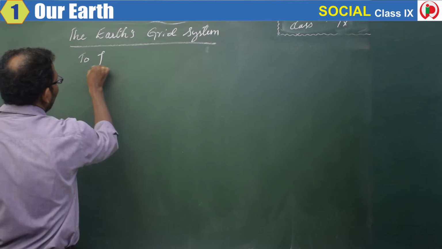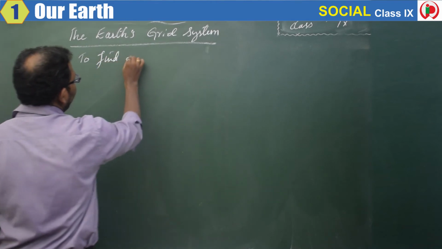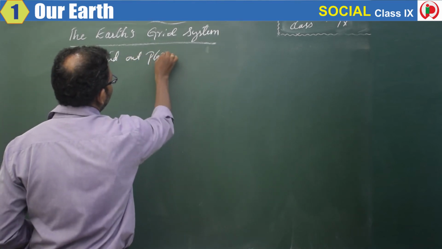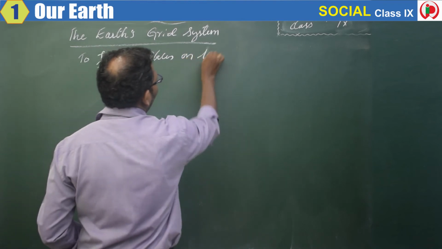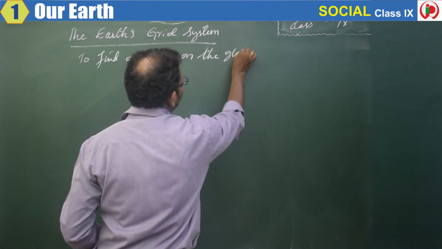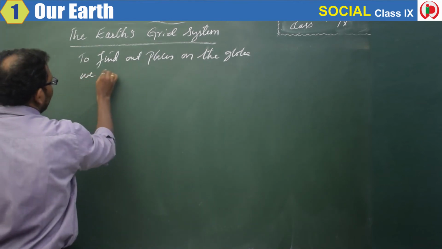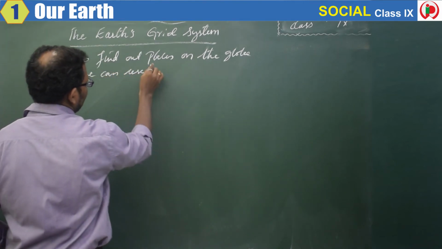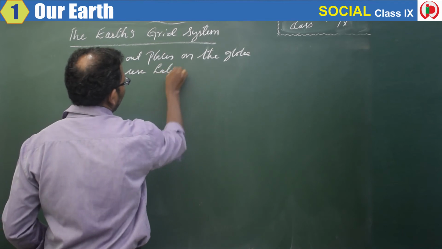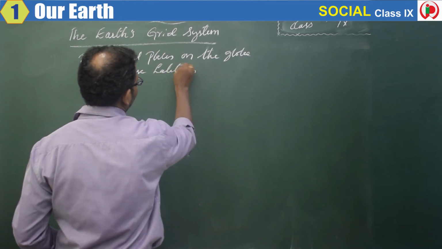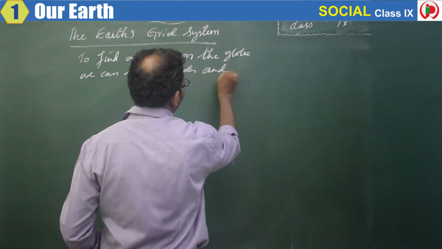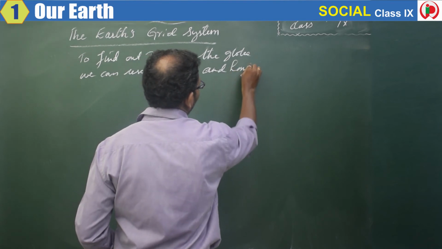So to find out places on the globe, we can use latitudes and longitudes.